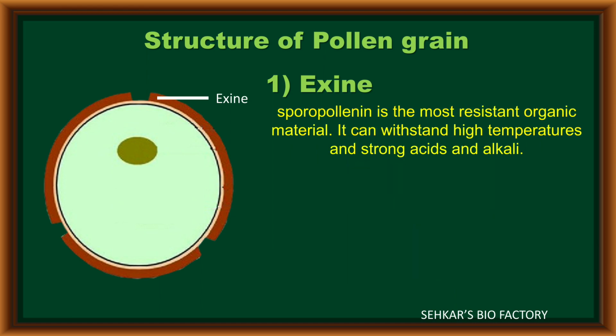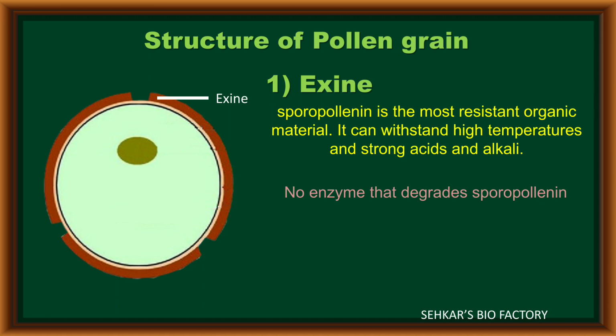Sporopollenin is the most resistant organic compound. Due to this resistant organic compound, the pollen grain can survive even at high temperature and in the presence of strong acids and alkali.